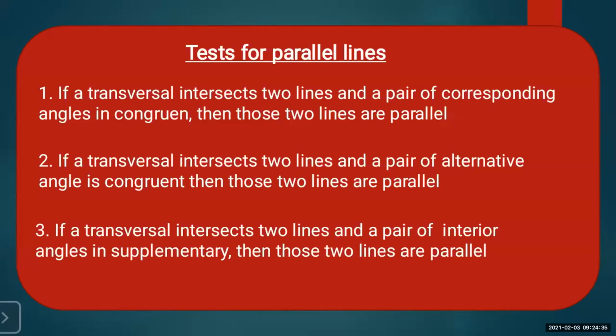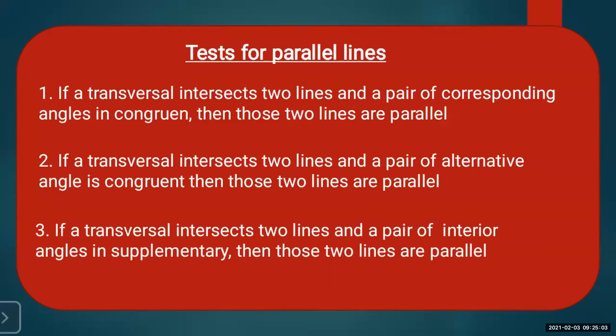If the interior angles are supplementary, that is, if the measure of the two interior angles is 180 degrees, then we can say that the lines are parallel. Or if the lines are parallel, then the interior angles which are formed are supplementary. Vice versa, you can say.